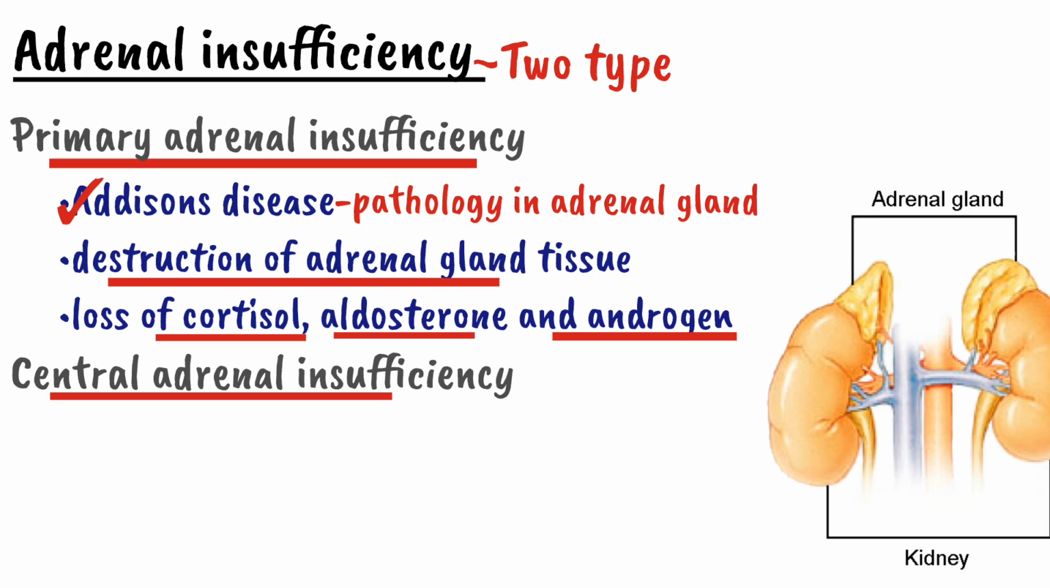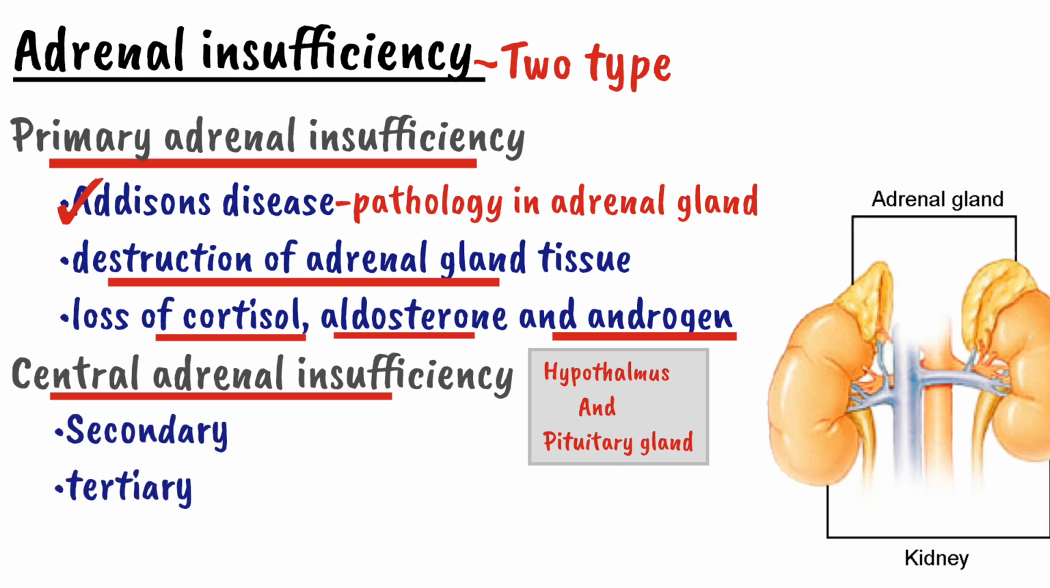The second one is central adrenal insufficiency. Central adrenal insufficiency means there is adrenal insufficiency, but it is not due to pathology in the adrenal gland. It means there is a problem above the adrenal gland. So what is above the adrenal gland which controls the adrenocortical hormone? It is the hypothalamus and the anterior pituitary. For that reason it is further divided into two types: secondary adrenal insufficiency and tertiary adrenal insufficiency.